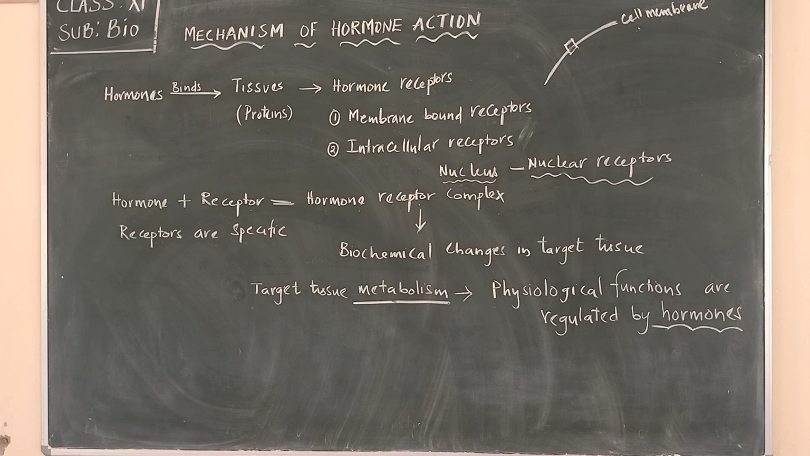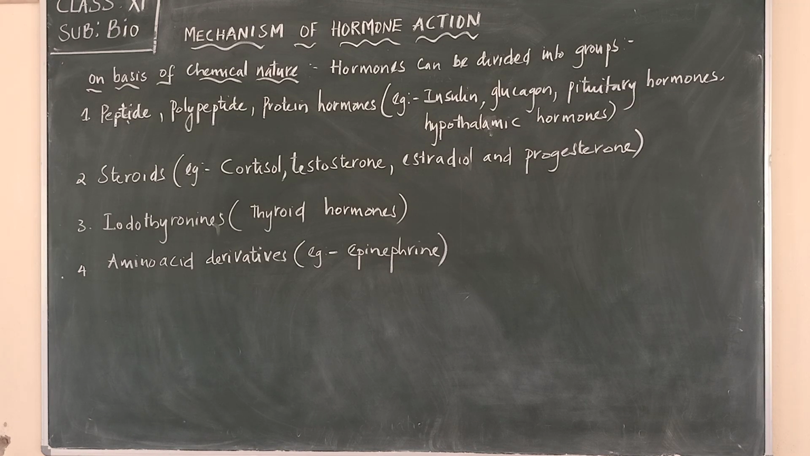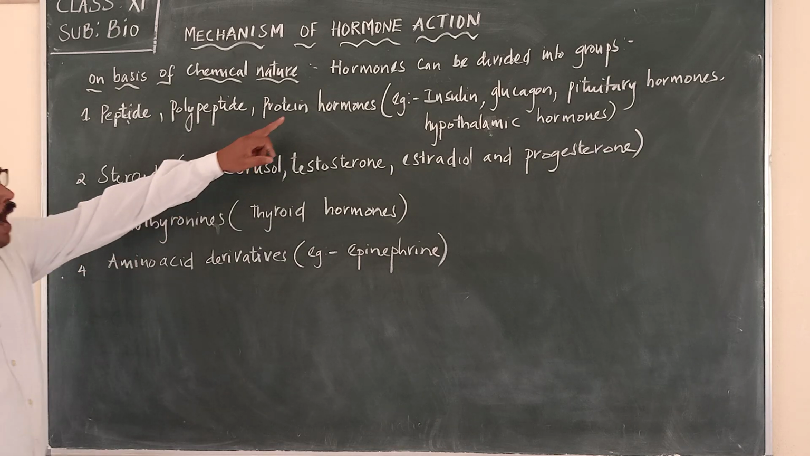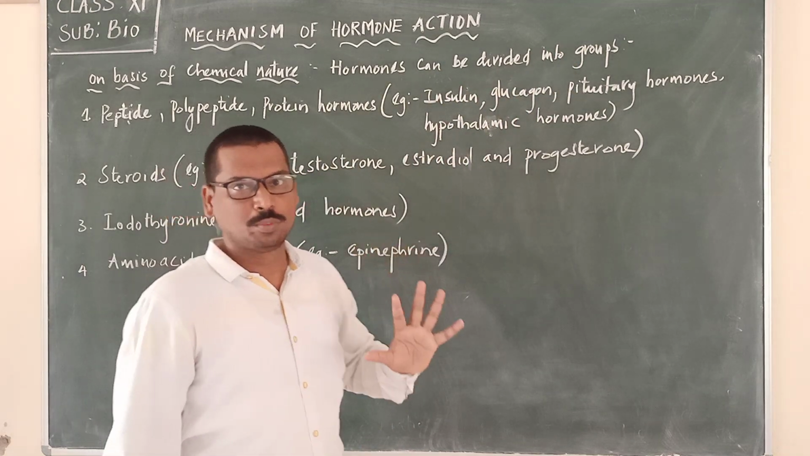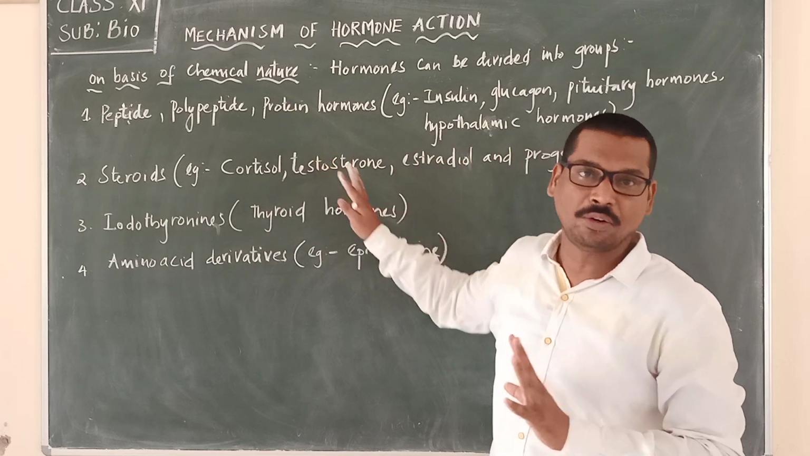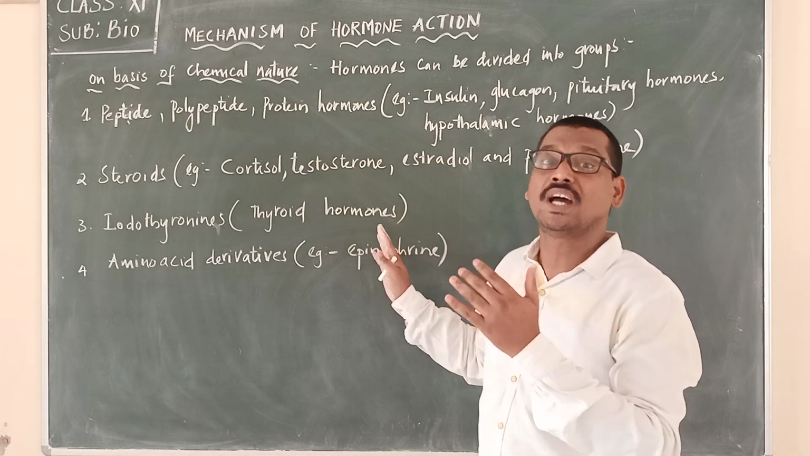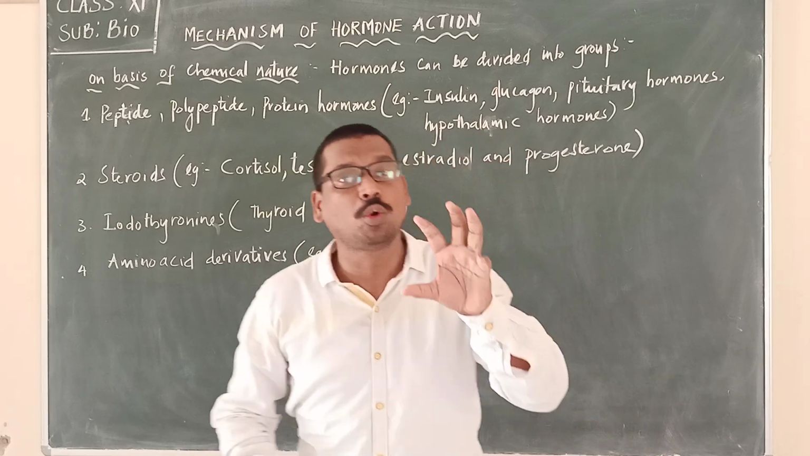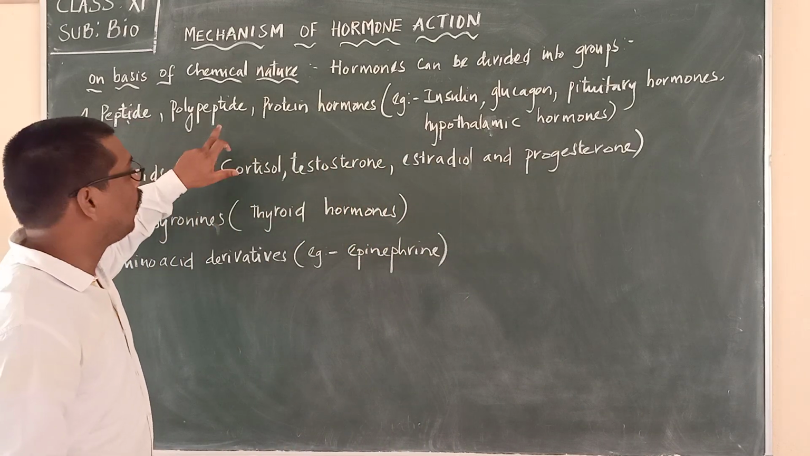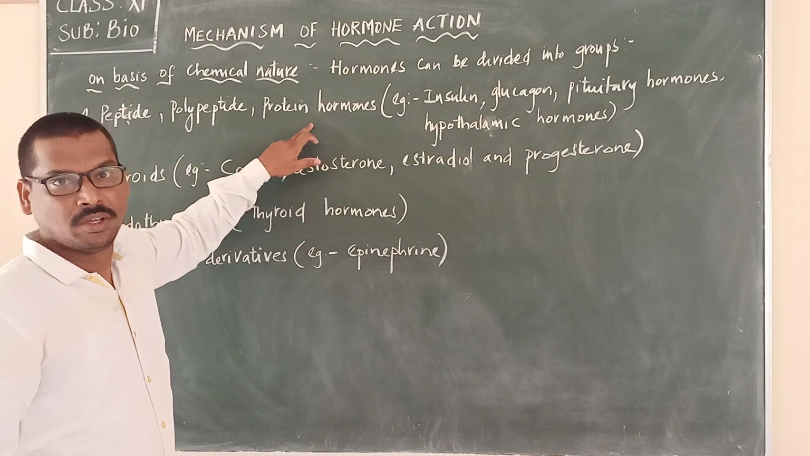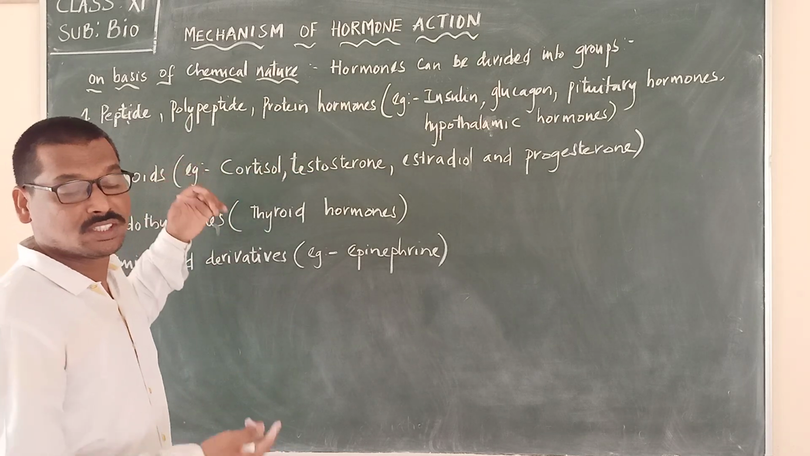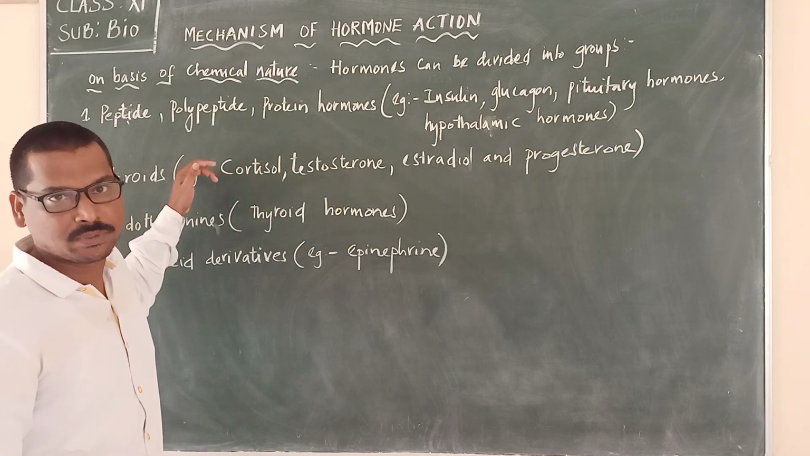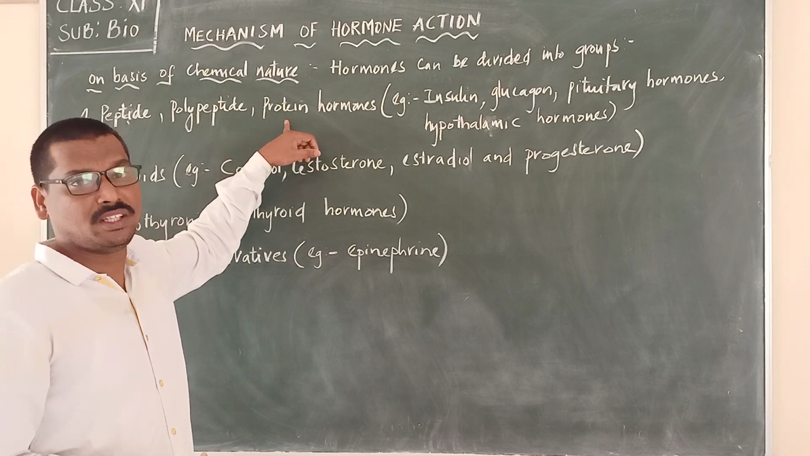Now we will see different types of hormones. On the basis of chemical nature, hormones can be divided into different groups, and we must remember all these different groups. The first group is called what? Peptide, polypeptide or protein hormones. Peptide, you know, is the bond formed between amino acids. When it is a long chain, we call it a polypeptide, which leads to the formation of proteins.